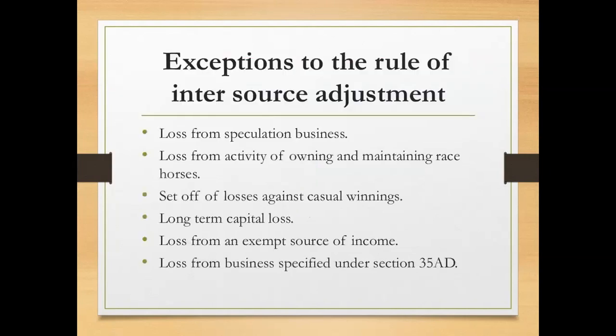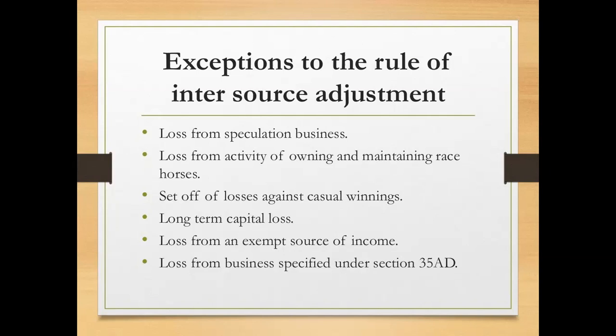And there are some exceptions to the rule of inter-source adjustment or intra-head adjustment, which cannot be called intra-head adjustment or inter-source adjustment. One, loss from speculation business. Any loss from speculation business can be set off only against the income from speculation business. So there we cannot apply the intra-head adjustment or inter-source adjustment. Second one, loss from the activity of owning and maintaining race horses.